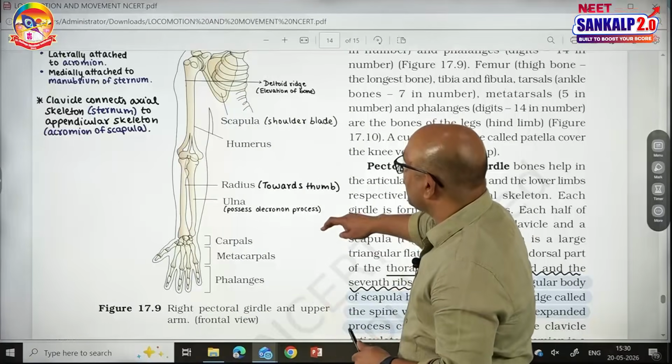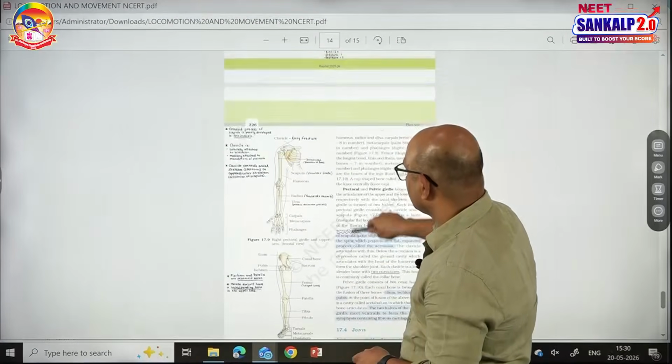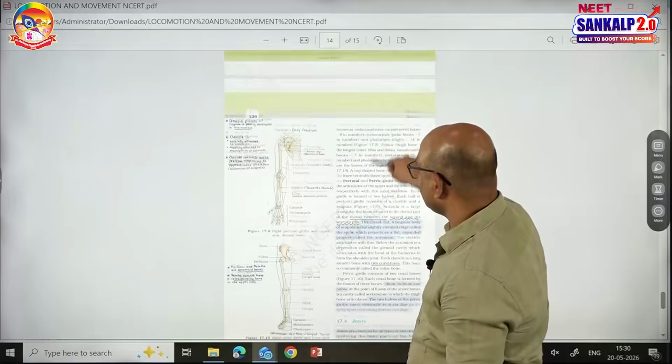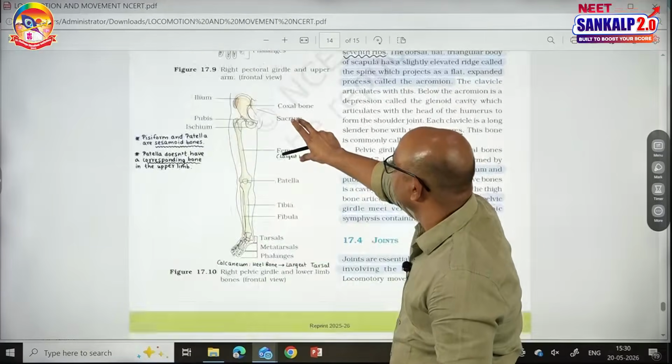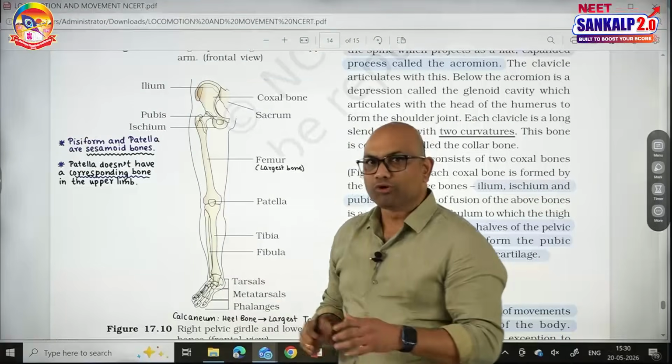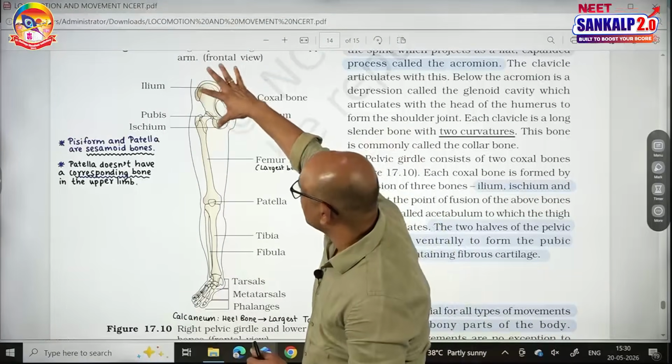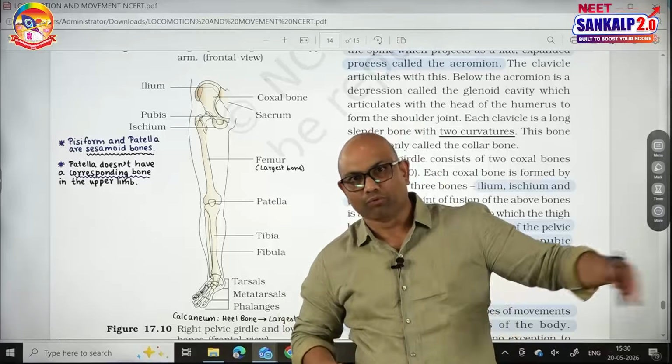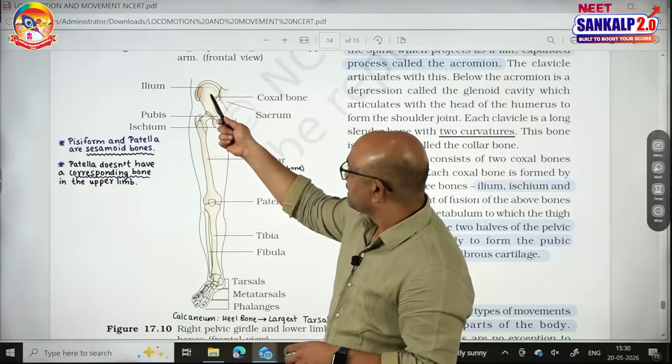Next is the pelvic girdle. See the next one. This is the pelvic girdle. The pelvic girdle is made up of 2 bones called coxal bones. This is one coxal bone, one side coxal bone, and the other side one more. So, this is the coxal bone.